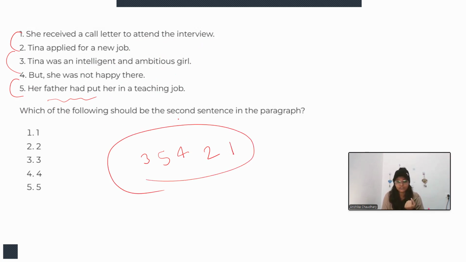Now, what it is asking for, what should be the second statement or second sentence in the paragraph? So the fifth one should be the second sentence in the paragraph, and this one will be the correct format.